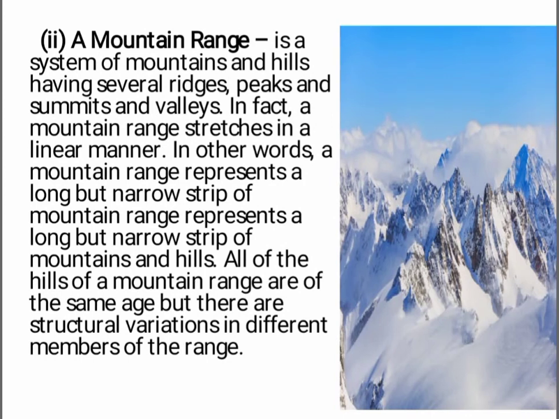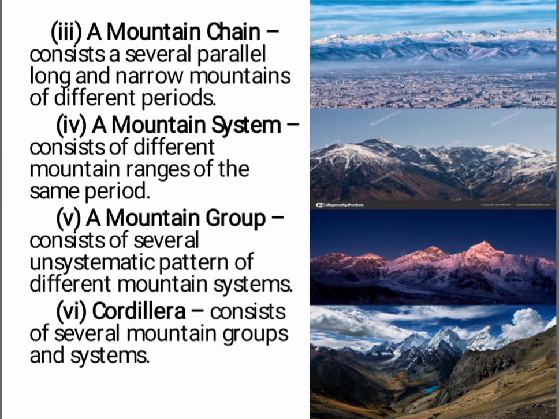The next is a mountain range. A mountain range is a system of mountains and hills having several ridges, peaks, summits and valleys. In fact, a mountain range stretches in a linear manner. In other words, a mountain range represents a long but narrow strip of mountains and hills. All of the hills of a mountain range are of the same age, but there are structural variations in different members of the ranges.